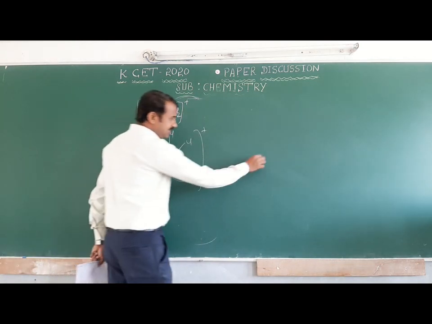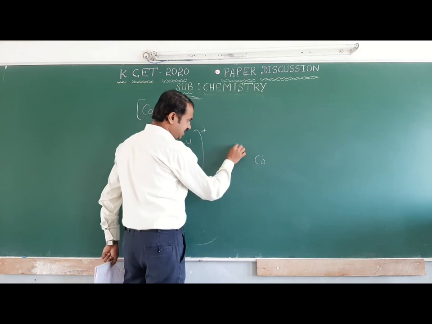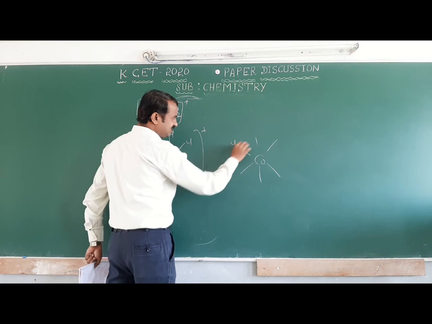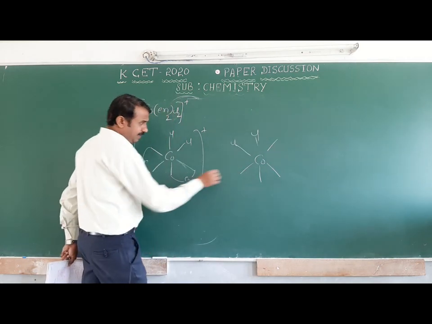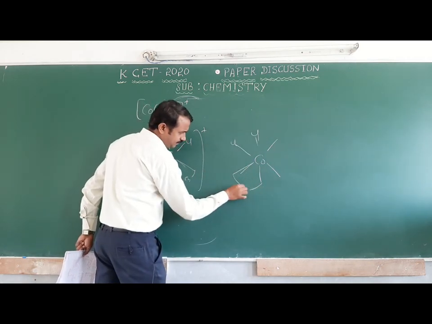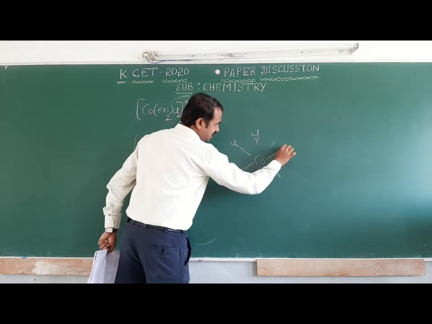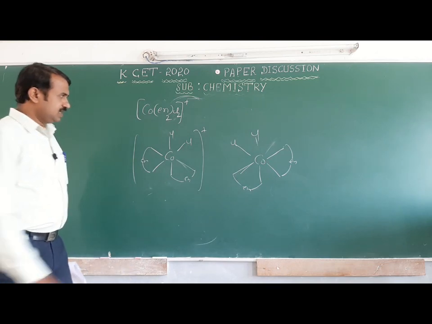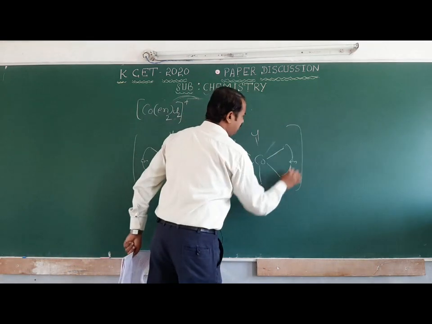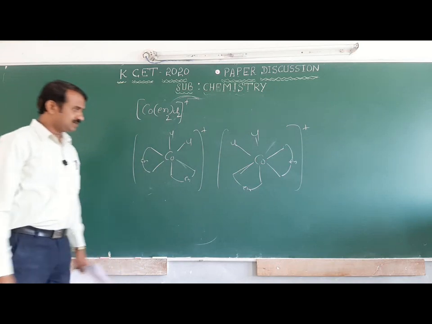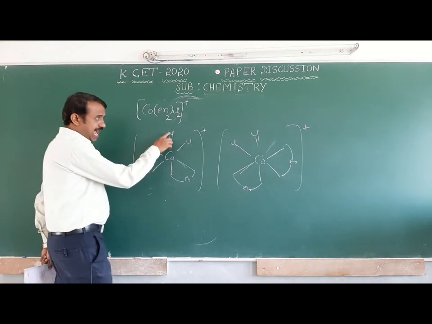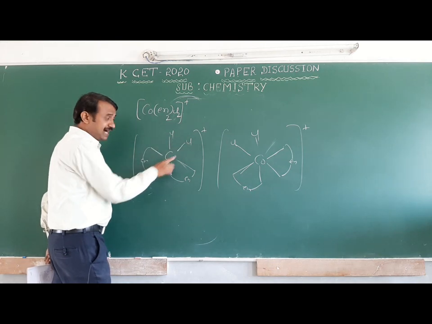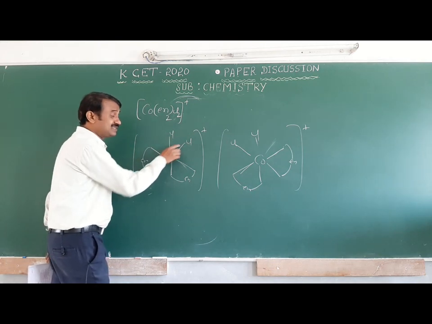Next, another one is cobalt. Here also an octahedral complex. Listen here, Cl. Here the bidentate ligand En, and here also En. Listen carefully: the molecular formula is the same, but here two identical ligands are attached to the central metal atom on the adjacent same side.